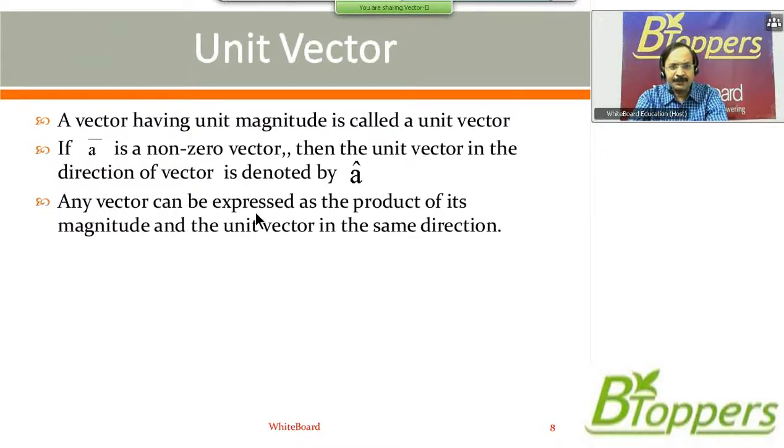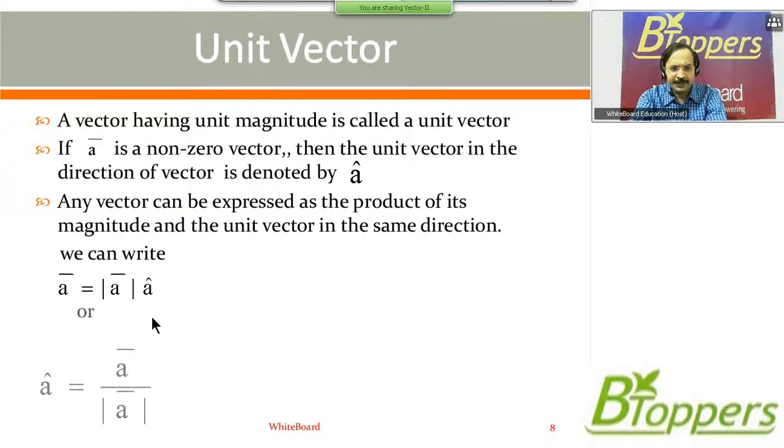Any vector can be expressed as the product of its magnitude and the unit vector in the same direction. So we can write vector A bar equal to magnitude of A bar into A cap. That means vector A bar is equal to magnitude of vector A bar into the unit vector in the direction of A bar, A cap. In case you want to write the notes, you can take a pause and copy the notes.